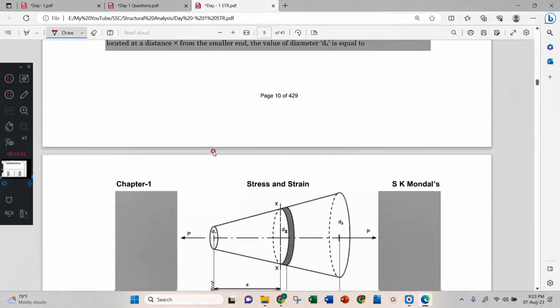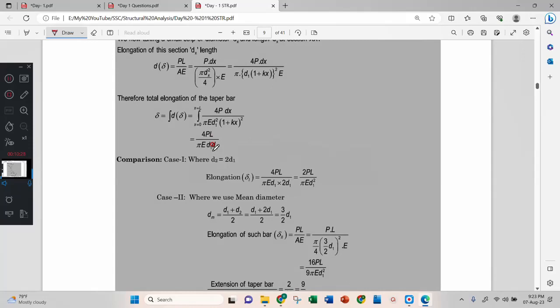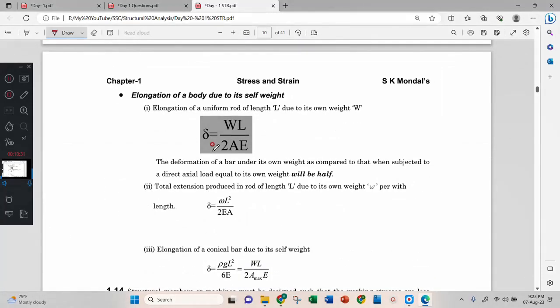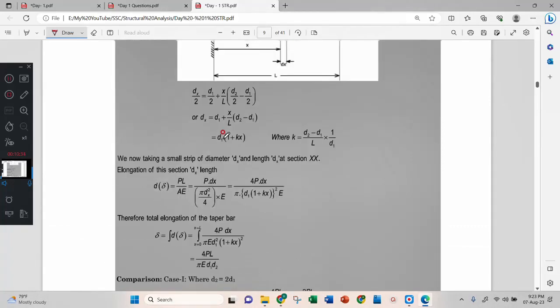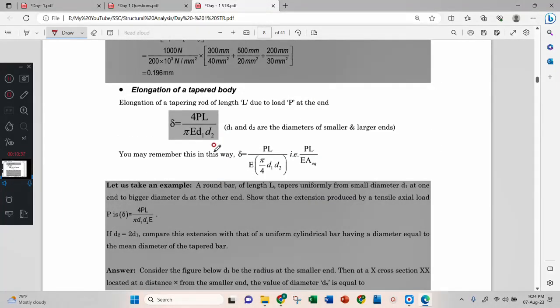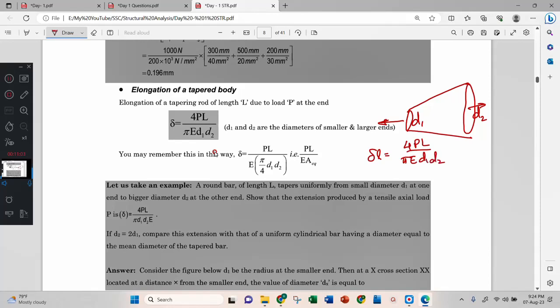Okay. And in problems, if we get anything, we can solve also. This derivation is not required, but the equation is very important. What is that? Tapering bars. If the bar is like this, having diameter d1 and diameter d2, then if I apply some force, it will also elongate. The elongation delta L is equal to 4PL by pi E d1 d2. We just have to learn this by heart.